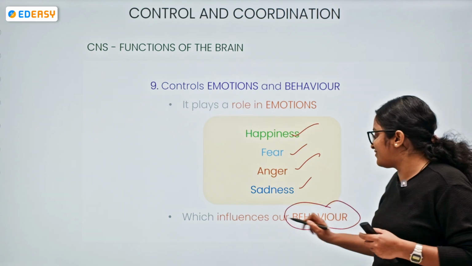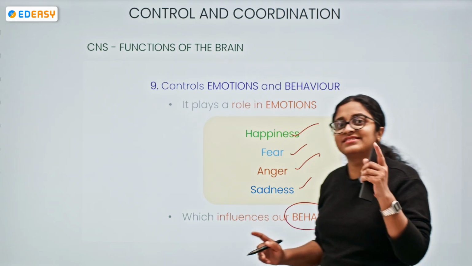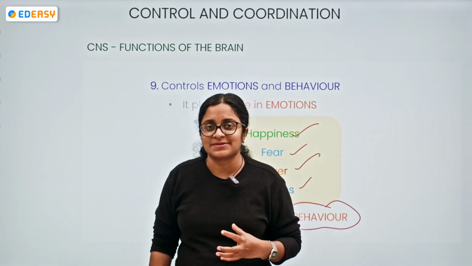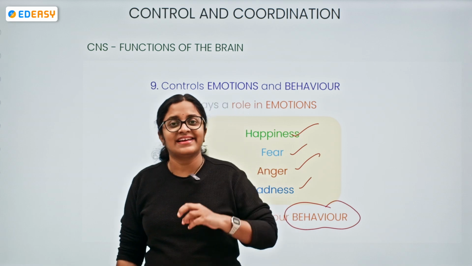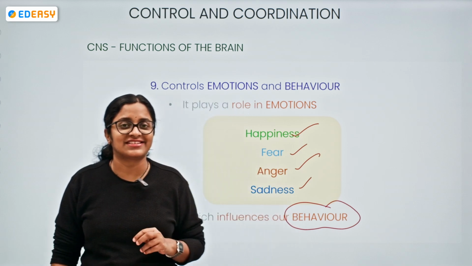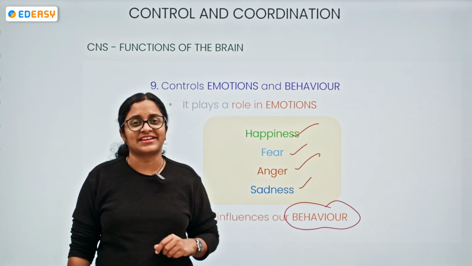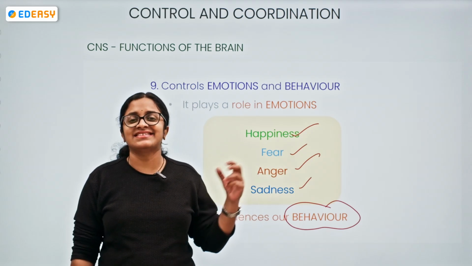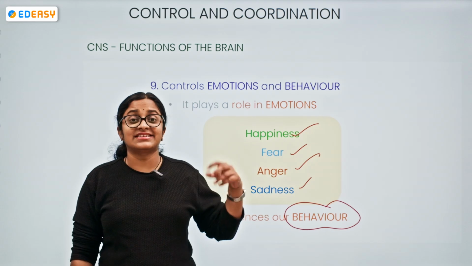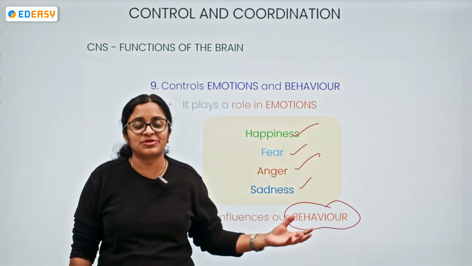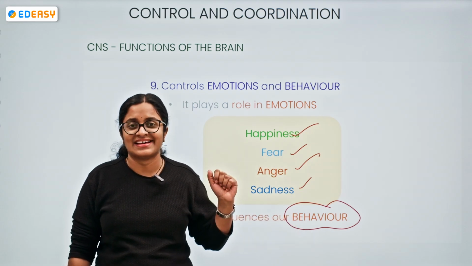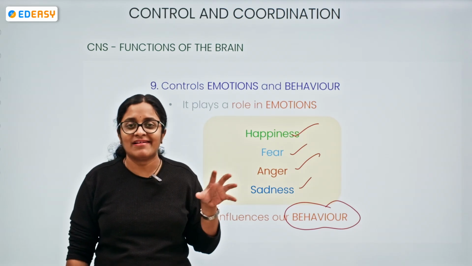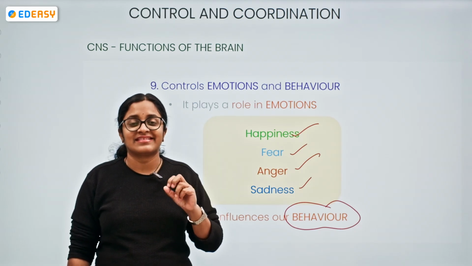It influences our behavior, this is very, very important. If you are a happy, smiley person, when anybody wants to describe you, what will they say? They will take your name and say he is a very happy person, she is a very happy person. She always smiles. Her smile is beautiful, or his smile is beautiful. Or if you are a person who is aggressive all the time with all the members around you, then what will they tell?